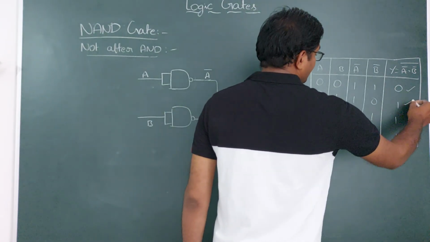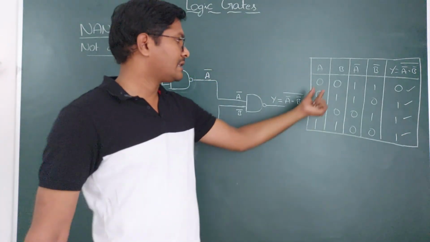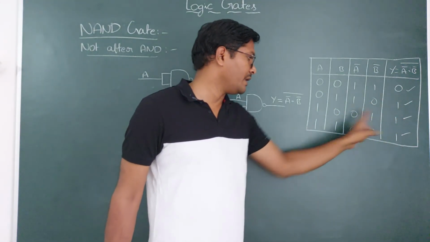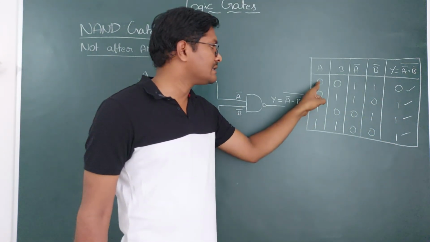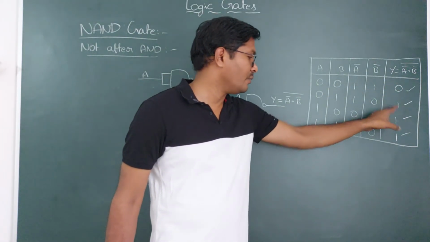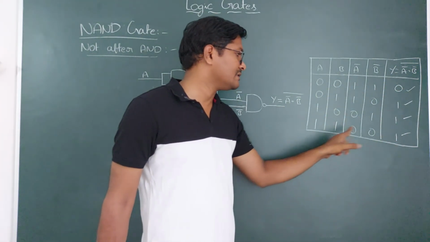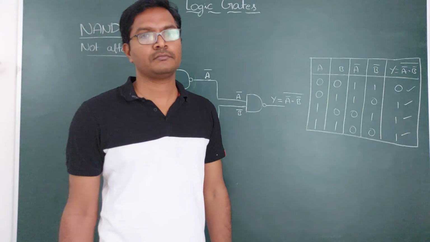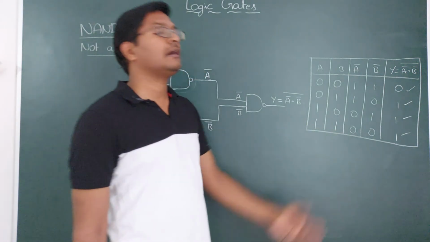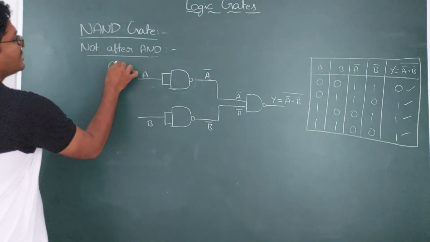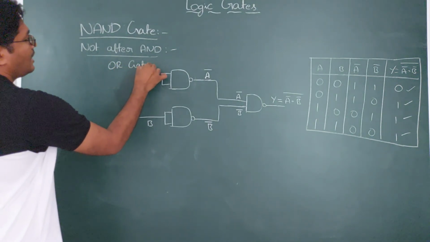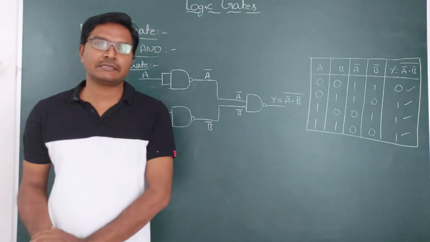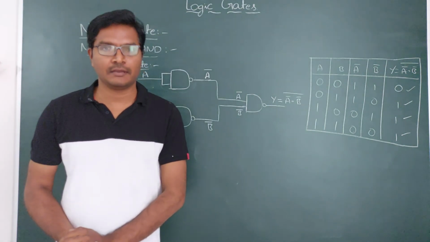So if you see this truth table, these are the input signals and that is the output signal: 0, 1, 1, 1. So 0 plus 0 is 0, 0 plus 1 is 1, 1 plus 0 is 1, 1 plus 1 is 1. That resembles the OR gate, Y equals A plus B. So this is the OR gate we made with NAND gates. The combination of NAND gates becomes the OR gate. So the NAND gate is used to make the basic gates. That's why it is said to be the universal gate.